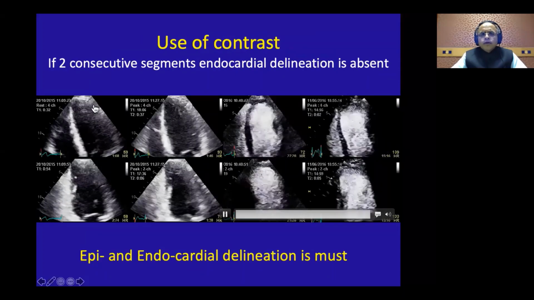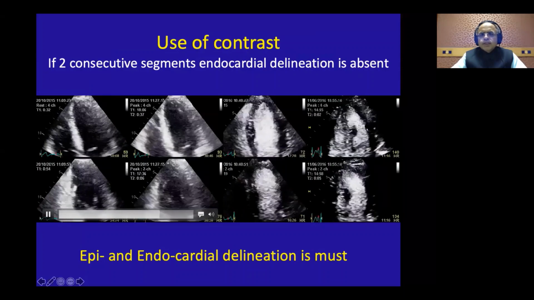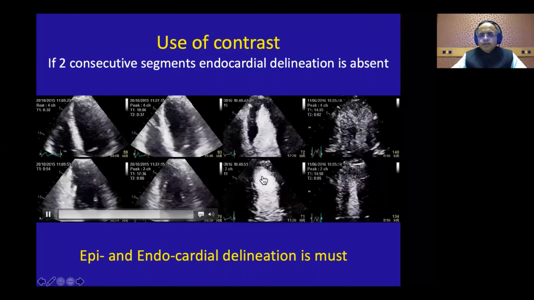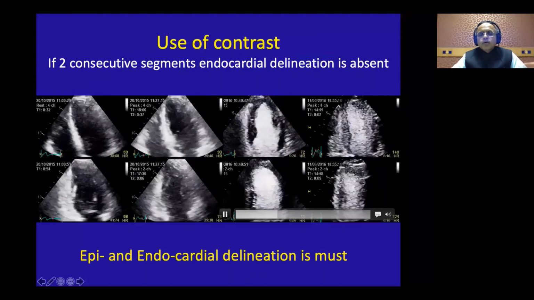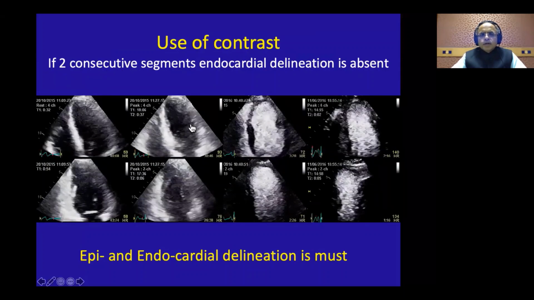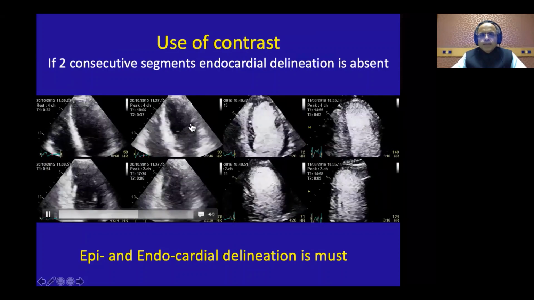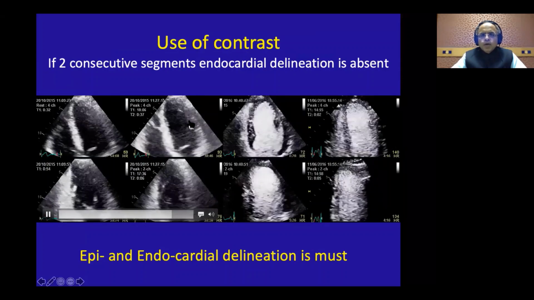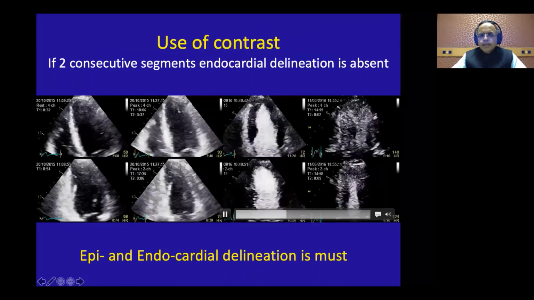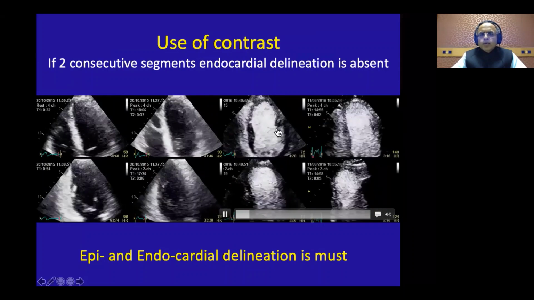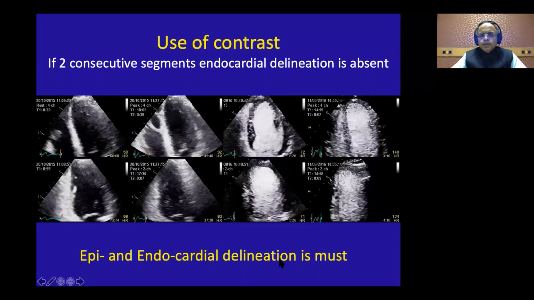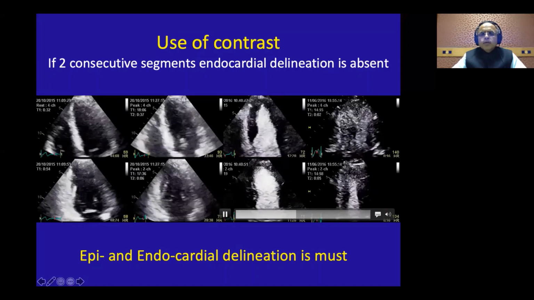Then why use contrast? It is so simple. If I keep a non-contrast image here and a contrast image here, the appreciation of the endocardium and epicardium becomes very easy. This is not only for stress echo, but even for our regular echocardiography. In a regular echocardiography, if two consecutive segments are not visualized well, like here the basal and mid anterior lateral wall, where I'm not seeing the endocardium so well, this is where I have to use contrast, and I can then delineate the endocardium well. Look at the endocardium, look at the epicardium, and appreciate the thickening. Correct, so the endo and epi should both be seen together. That is why we use contrast, and you will not make mistakes.